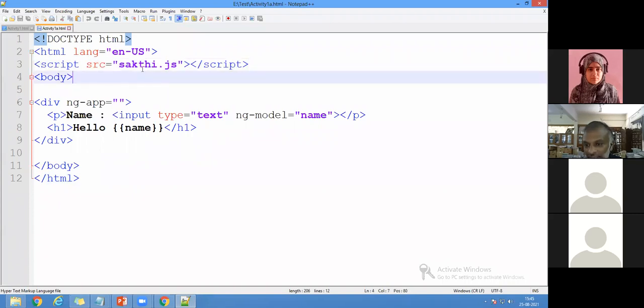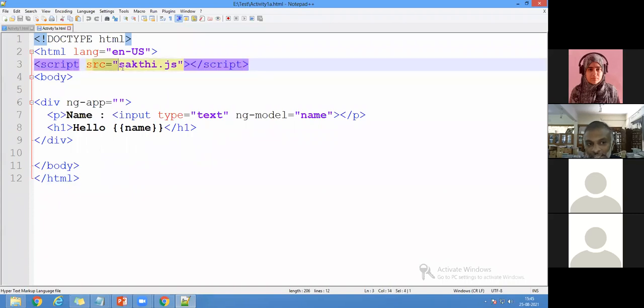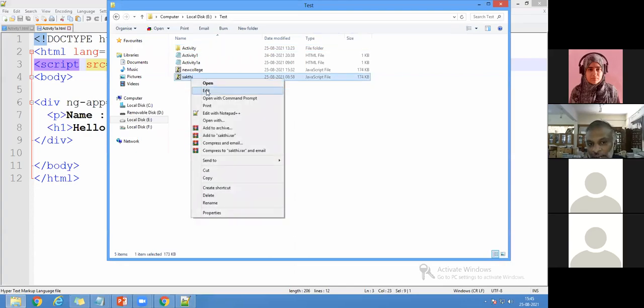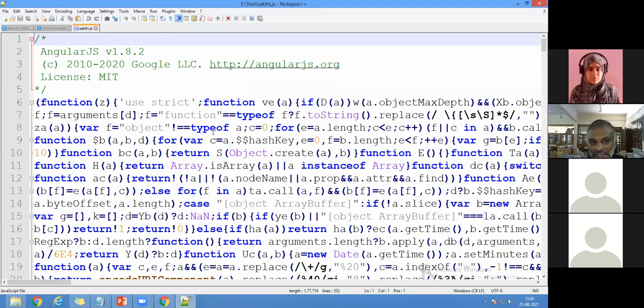Offline script. I'm going to use it here. You can see I have written my name. It is the Sakti.js file, which means that you have to download the file and save it as. So you can see in my folder, I'll show the folder. You can see I have shown the folder. This is the folder I have saved it in. If you want, I will open it with Notepad.